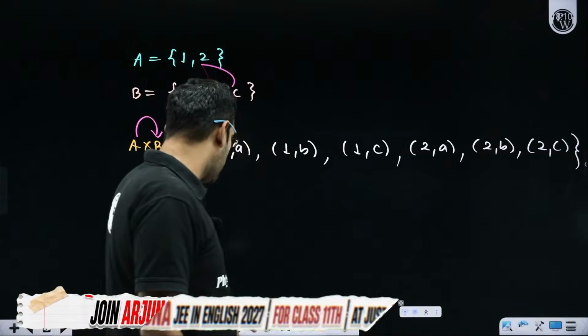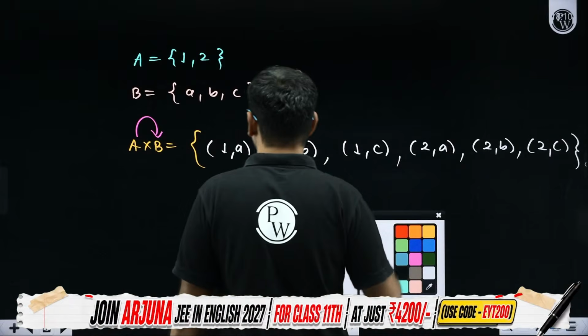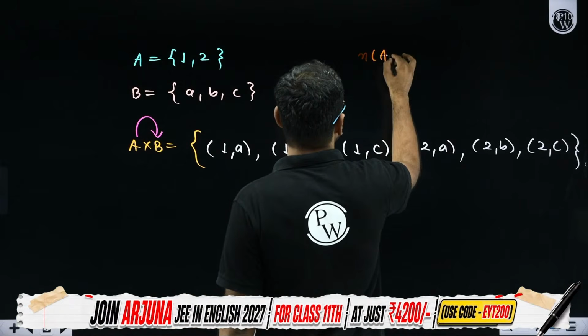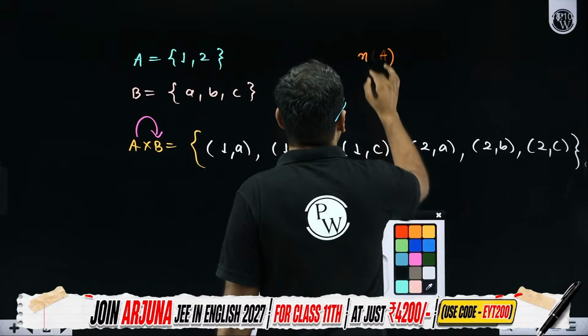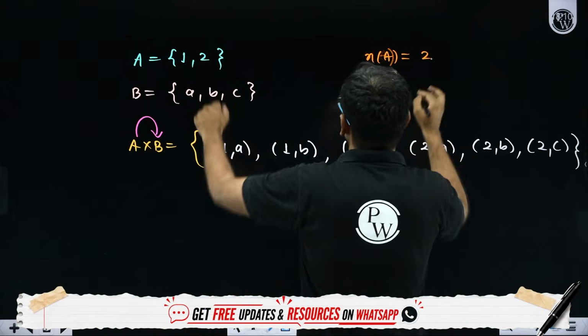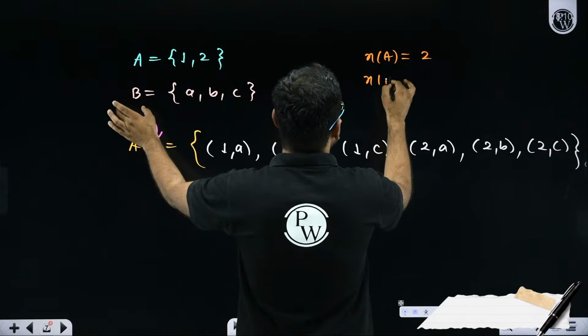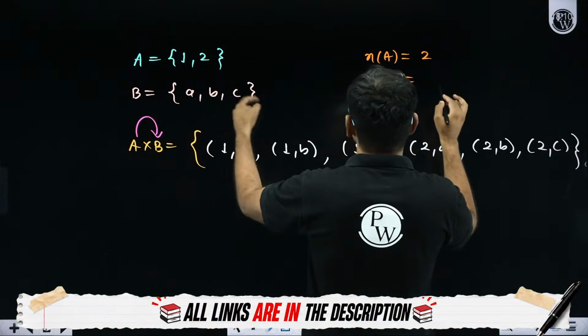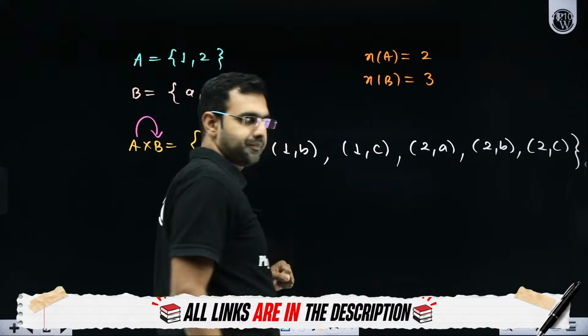Here we noticed a few more very interesting things. For example, the number of elements in set A. If I ask you, how many are there? The number of elements in set A is clearly 2. The number of elements in set B, how many are there? The number of elements in set B is clearly 3.